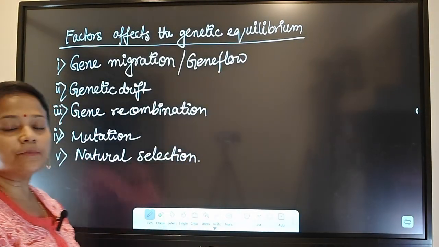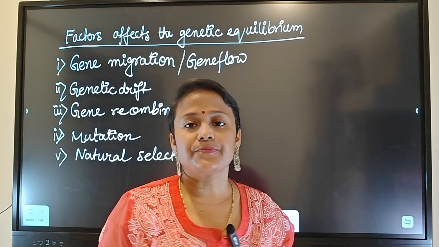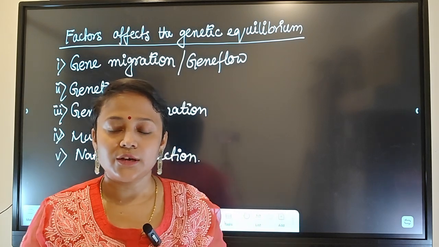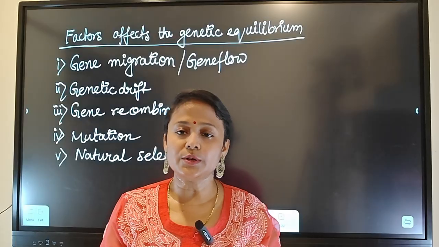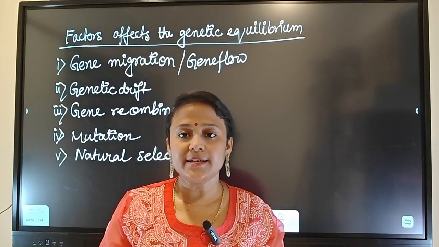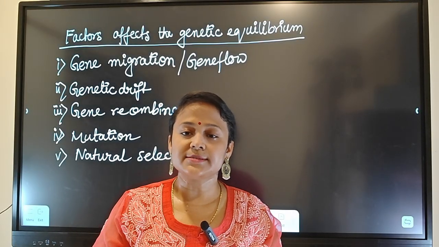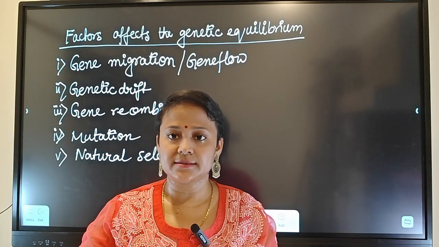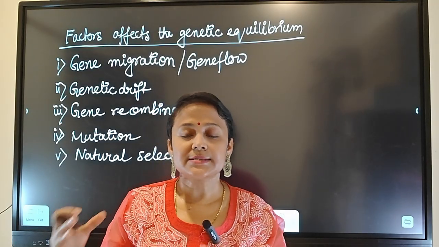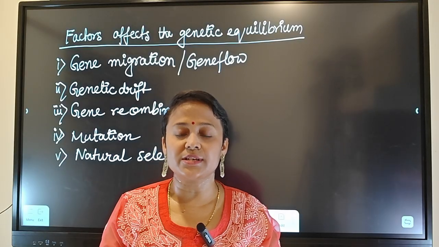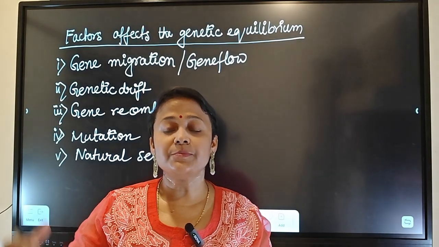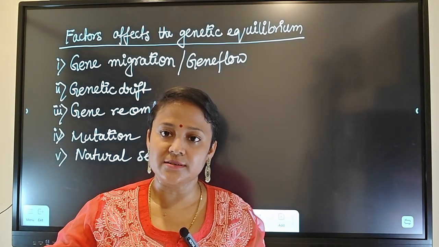Now what is gene migration? Suppose a population is fragmented, meaning some of the individuals of this population migrated from one place to another place. So what will happen? Some of the genes present in the original population might not be present in the new population.